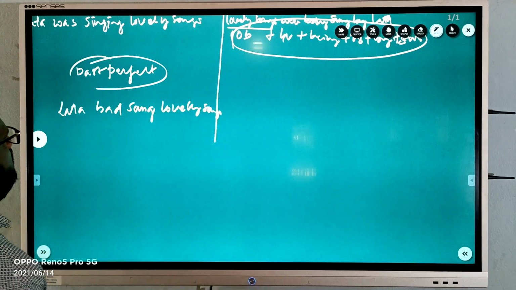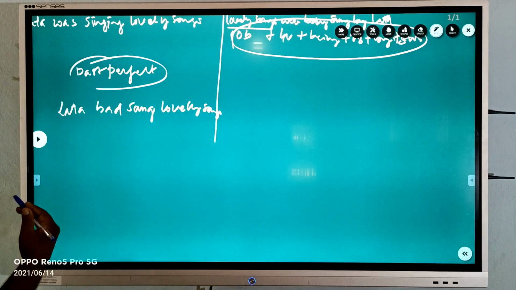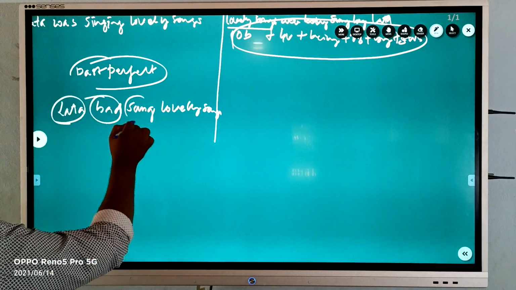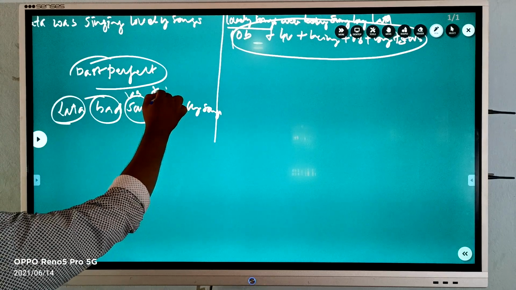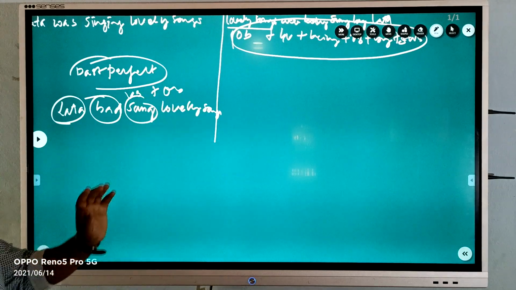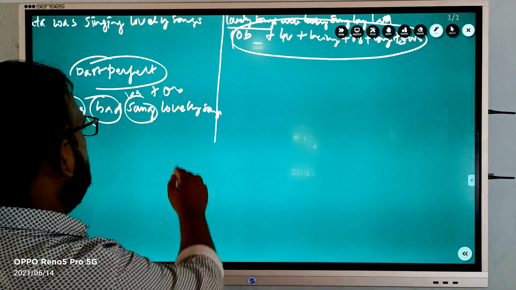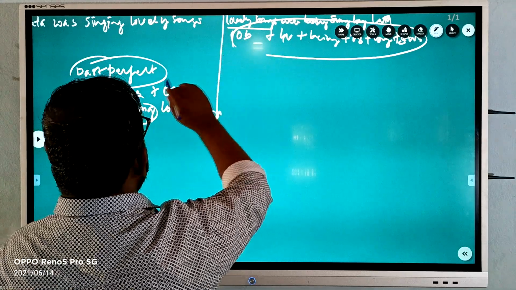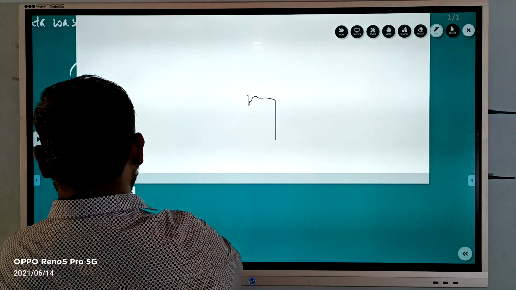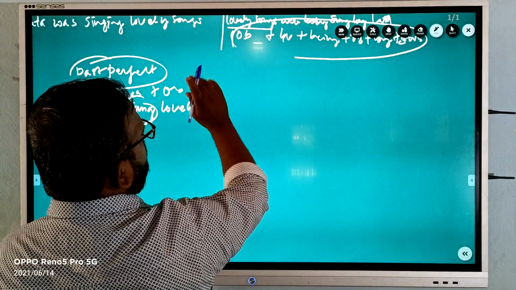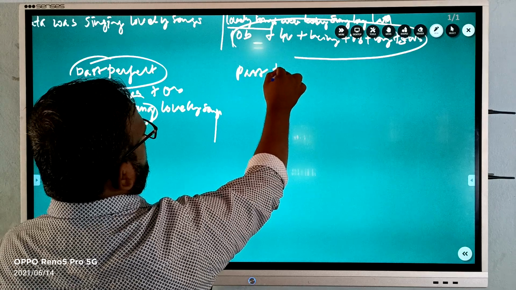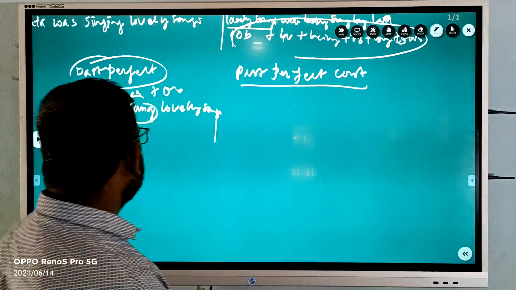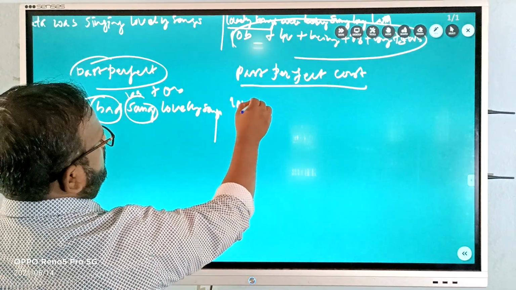Past perfect tense active voice formula: subject plus had as a helping verb, then V3, plus object. When we are changing into passive voice, first we take the object, lovely songs. It changes from past perfect to past perfect continuous.